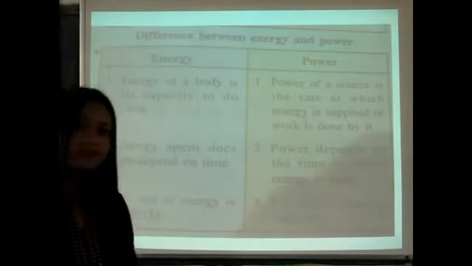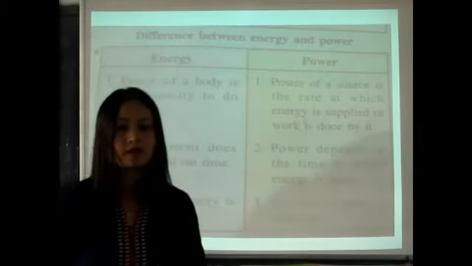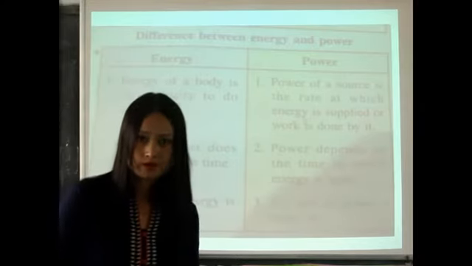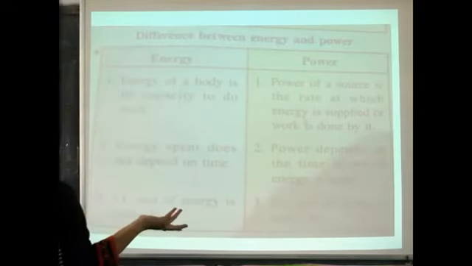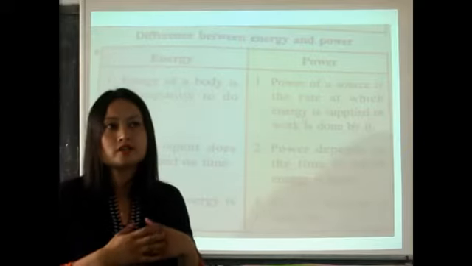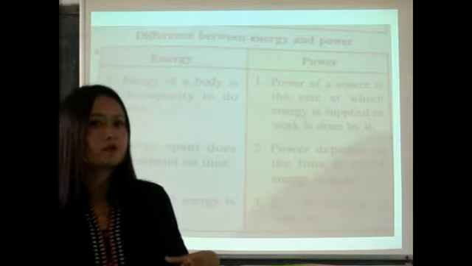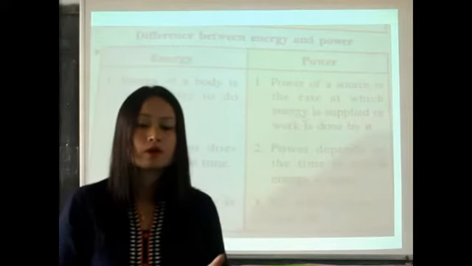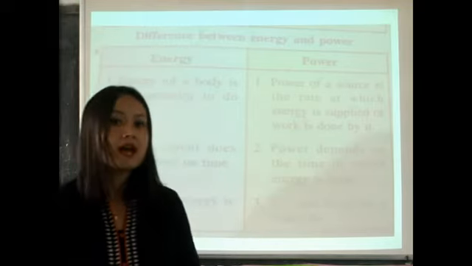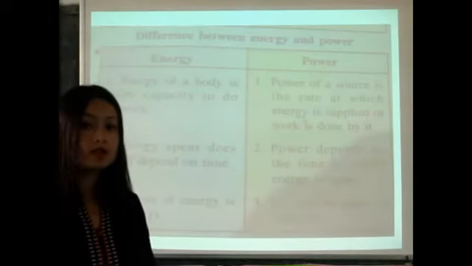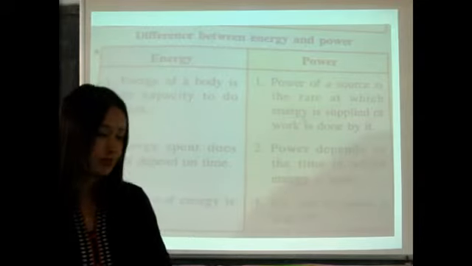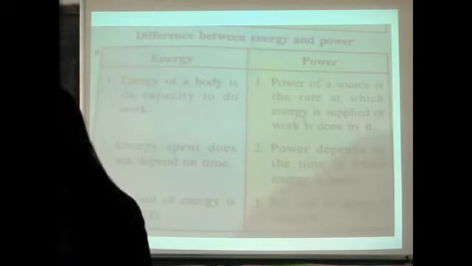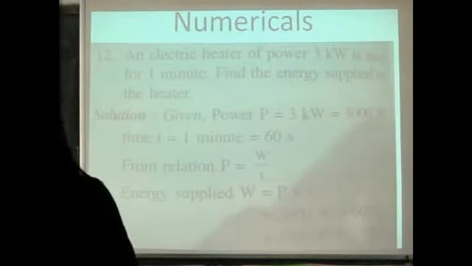So what is energy? Energy is the capacity to do work, or the ability to do work. Whereas power is the rate of doing work. Okay. Same way, energy also does not depend upon time. The energy that you spend, or the energy which is transformed from one form to another, does not depend upon time. Power depends upon time. And the SI unit of energy is joule and the SI unit of power is watt. Okay, so it's almost the same as that of work. The difference is the definition only.